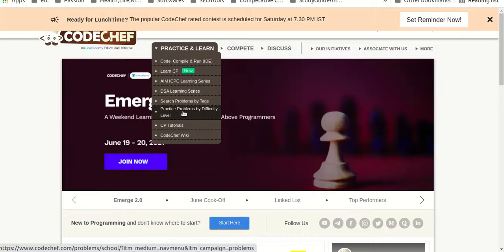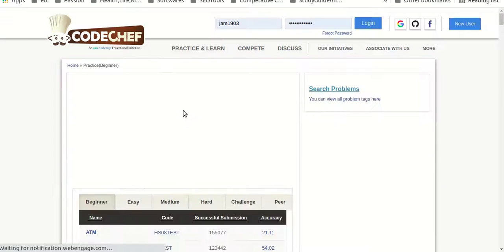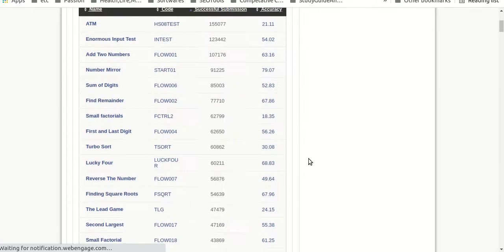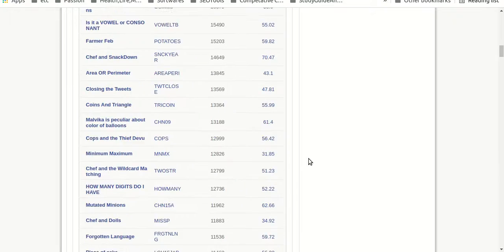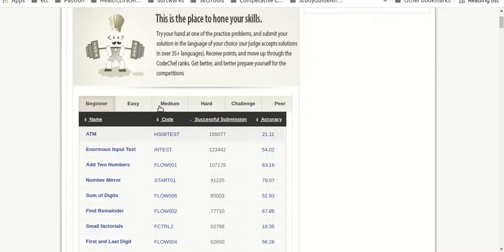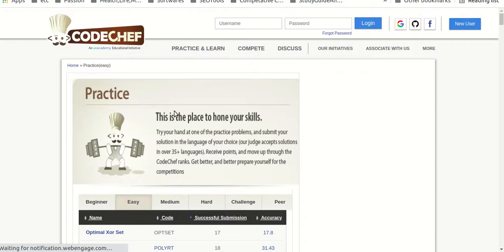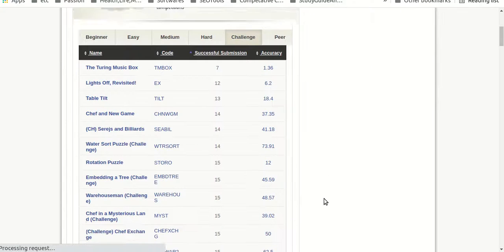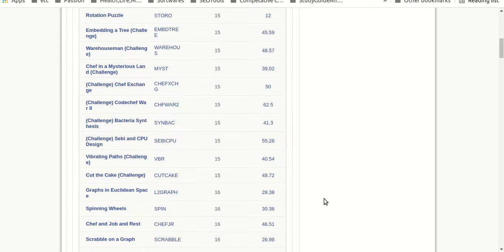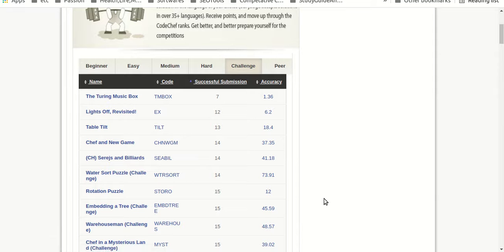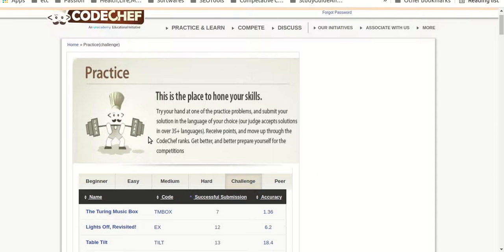Yeah, this one you can try out. Here you can see lots of problems are there. Beginner, easy, medium, hard, challenge. These are the problems which you can find, and you will definitely learn a lot. CodeChef practice problems, you will learn a lot.